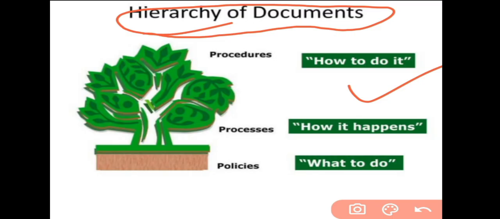Next, that goes further to the process. Process means how it happens. Now the third thing is policies, which you have made. The policies decide what to do. So the hierarchy of the documents works in three ways: procedure, process and policies.